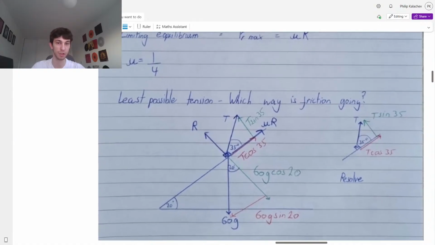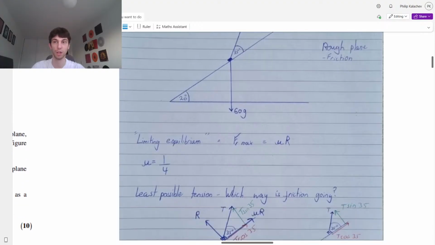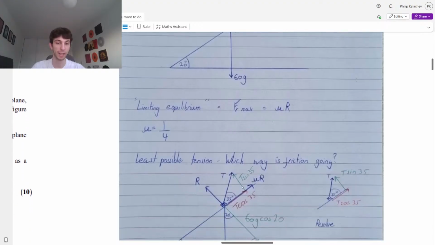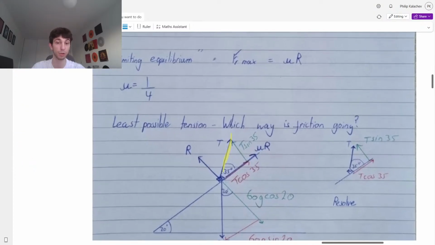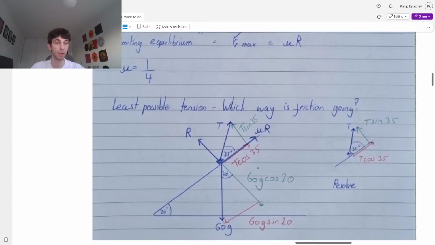And then looking at our tension in the string, because we know that this angle is 35, they tell us in the question that it's 35, splitting this up into a perpendicular and then parallel to the plane component. The perpendicular component going upwards will be T sine 35. Why is it T sine 35? Because our hypotenuse is T, our angle is 35. We want the opposite. We know opposite over hypotenuse is sine 35. Multiply through by the hypotenuse. I would recommend just knowing this in the exam. The opposite one is going to be sine, and the adjacent one is going to be cos. So opposite will be T sine 35, and the adjacent one will be T cos 35.